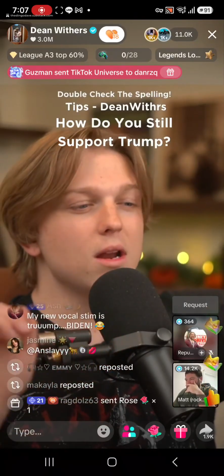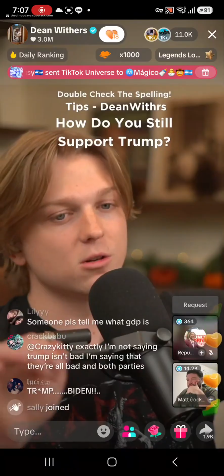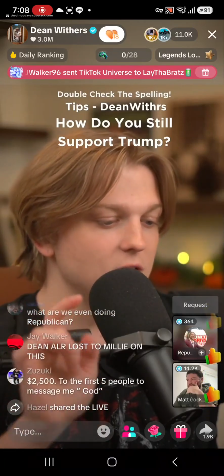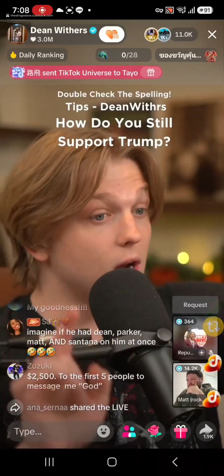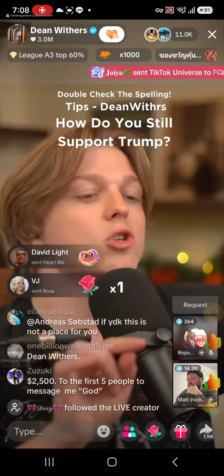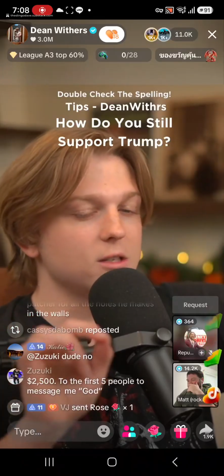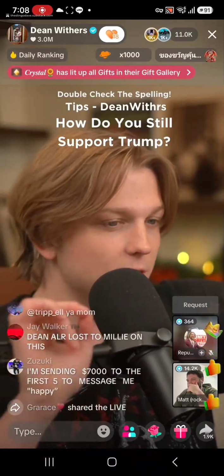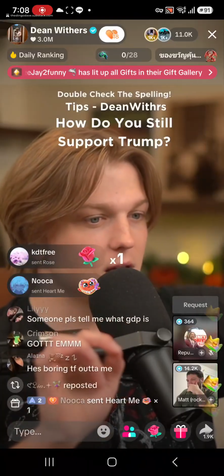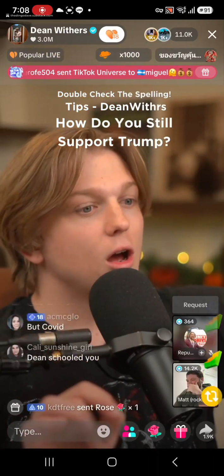Now that we know it's not true that the average GDP was higher under Trump than it was under Biden, that leaves you with one option for your claim that the spending as a percentage of the GDP was higher under Biden in his 4 years to be true. That one option would be that spending was higher under Biden. And I have a source to show you it wasn't. The CRFB is the Committee for a Responsible Federal Budget. The CRFB tells us that Trump in his first term spent $8.6 trillion, and Biden under his first 4 years spent $4.6 trillion. Wow.